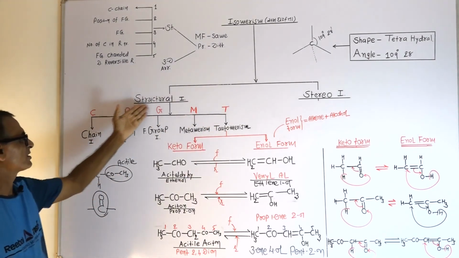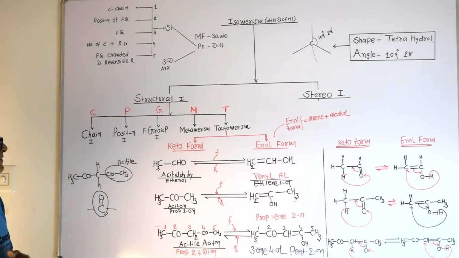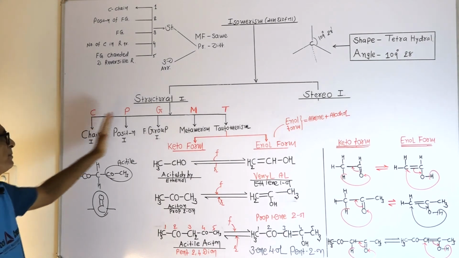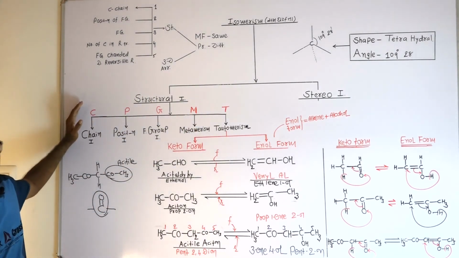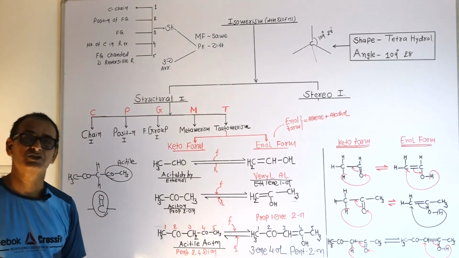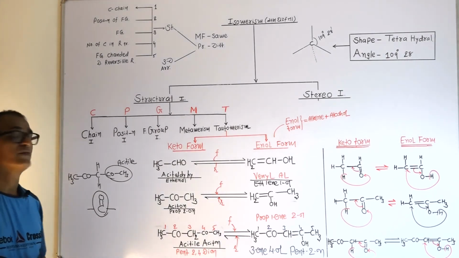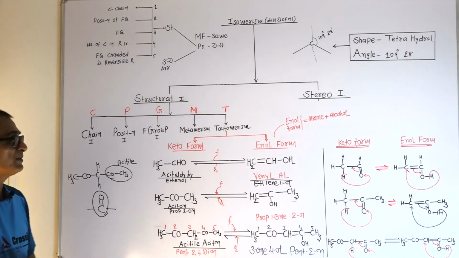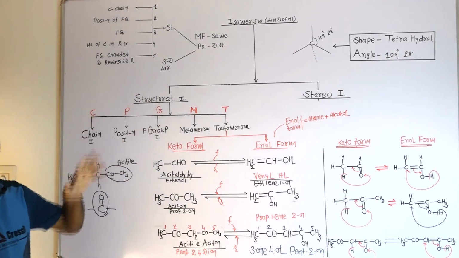द फाइनल स्ट्रक्चरल आइसोमेरिज्म can be classified in 5 types. CP Gamati, okay. GMT, C for chain isomerism, P for position isomerism, G for functional group isomerism, M for metamerism, and finally T for tautomerism. Yes, these all are the types of structural isomerism.